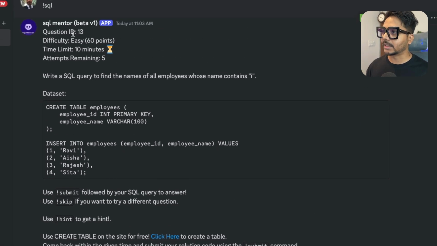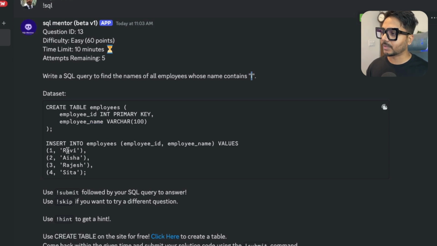It says question ID 13. Okay, easy level, 60 points, 10 minutes remaining, 5 attempts total. It says write a SQL query to find names of all employees whose names contain the letter I. So you can see it's a very simple question. It says create a table employees with employee ID and employee name, so we have two columns at the moment, and it says insert into employees. This is a SQL query which is going to create the table, and then you can solve this problem. What you need to find out are the employee names that have an I in them.